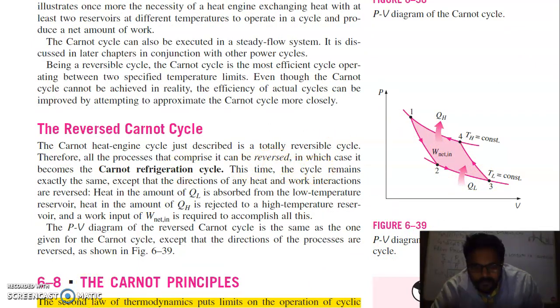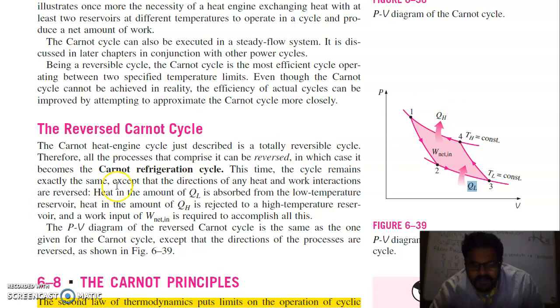Therefore, all processes that comprise it can be reversed, in which case it becomes a Carnot refrigeration cycle. This cycle is also called the Carnot refrigeration cycle. This time the cycle remains exactly the same, except that the directions of any heat and work interactions are reversed. In the previous cycle we had produced this amount of net work, but in this cycle we have to supply this amount of work so that we can take energy QL from the low temperature and transfer heat to the high temperature.